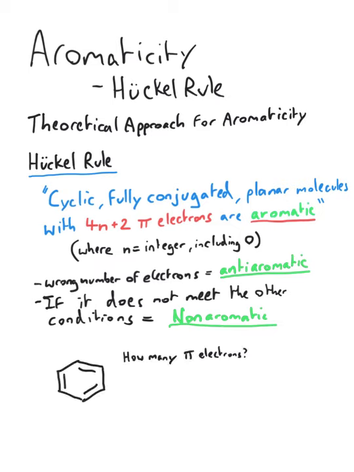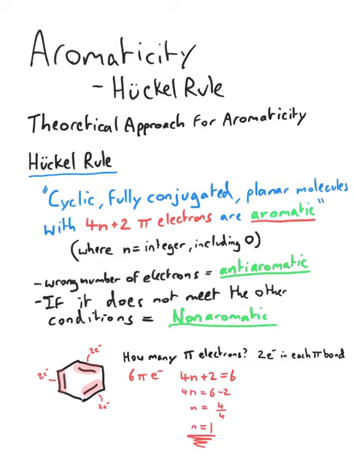How many pi electrons does it have? Well, there are 2 electrons in each pi bond in the double bonds. This means there are 6 pi electrons. If we make 4n plus 2 equals 6, we'll find out that n equals 1. As it ticks all the boxes required by the Hückel rule, we can say that this compound is aromatic.